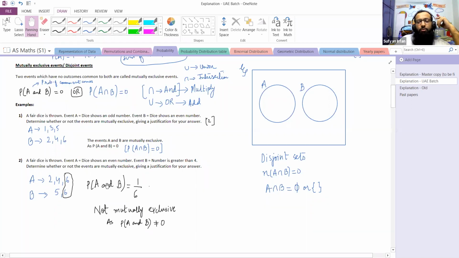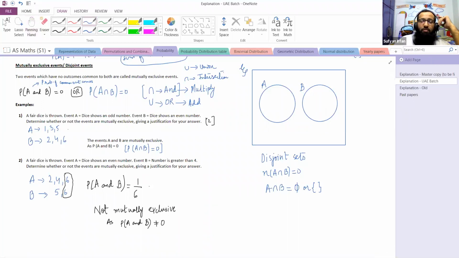So we will be writing probability of A and B is equal to 1 upon 6. This is not essential. This is just for your convenience. In this case, probability of A and B, there's one outcome out of the total of 6 outcomes which are common to both. This means the probability of A and B is 1 out of 6. 6 is the total number of outcomes in the dice, and 1 is the common outcome of event A and B. So the probability of A and B is 1 by 6.